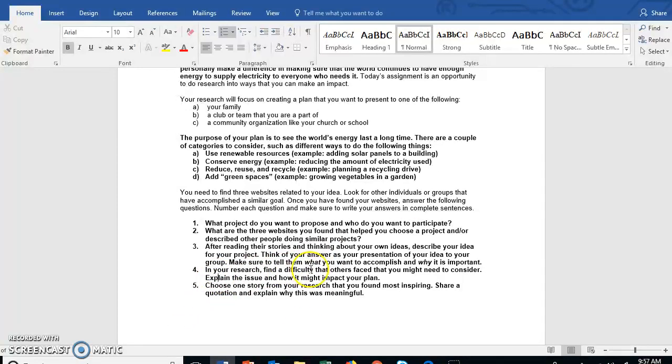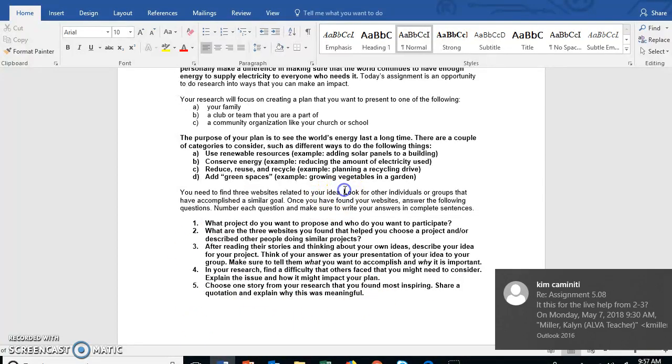In your research, find a difficulty that others face that you might need to consider. Explain the issue and how it might impact your plan. So what did somebody run across? When you found someone who accomplished this task, what did they run across and how are you going to avoid that? Okay? Number 5, choose one story from your research that you found most inspiring. Share a quote and explain why this was meaningful.